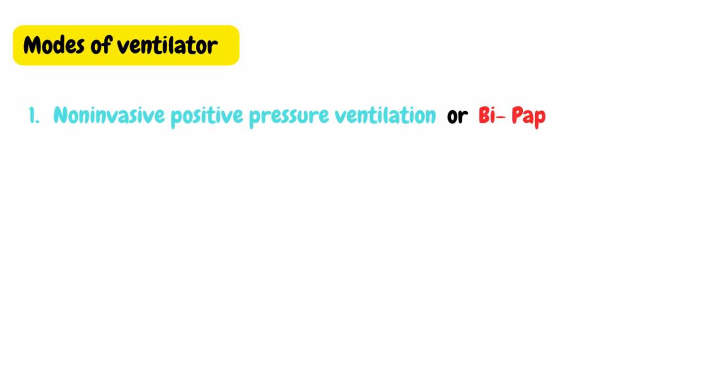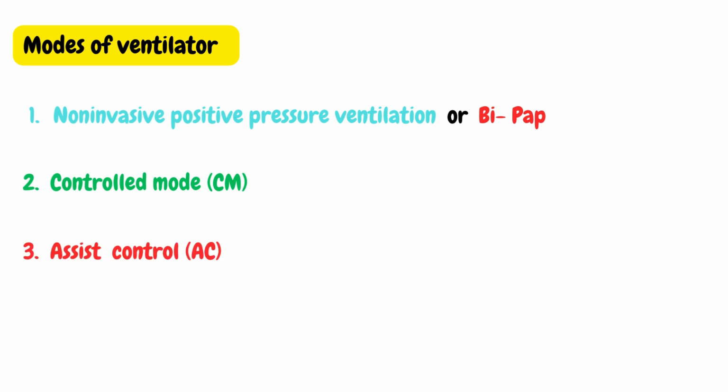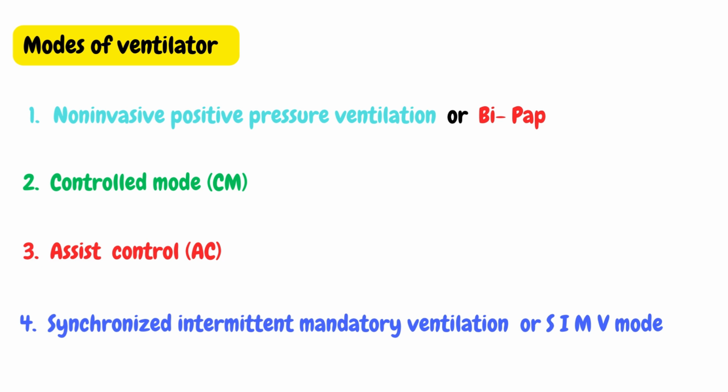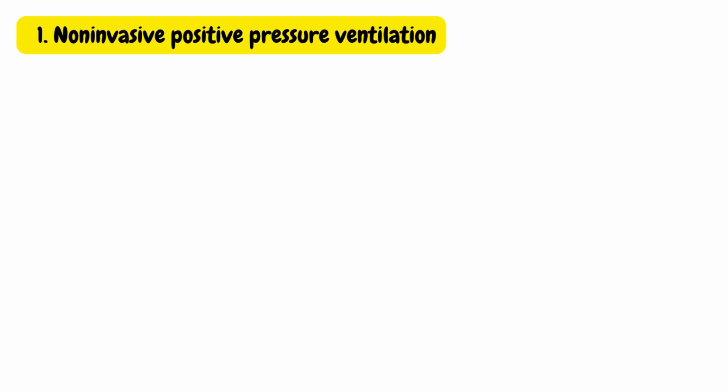Next are the modes of ventilator. There are mainly 4 modes: non-invasive pressure ventilation or bilevel positive airway pressure, BiPAP; controlled mode, CM; assist control, AC mode; and synchronized intermittent mandatory ventilation, SIMV mode. First is non-invasive positive pressure ventilation or BiPAP.